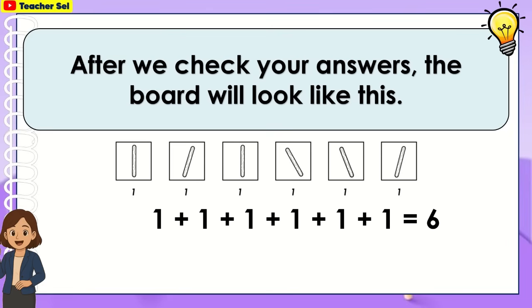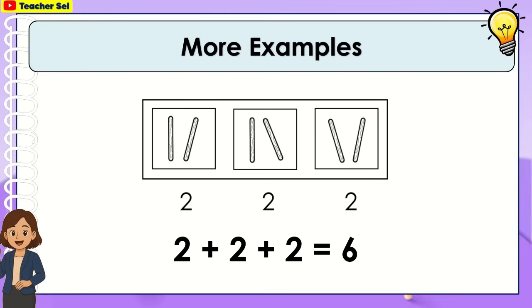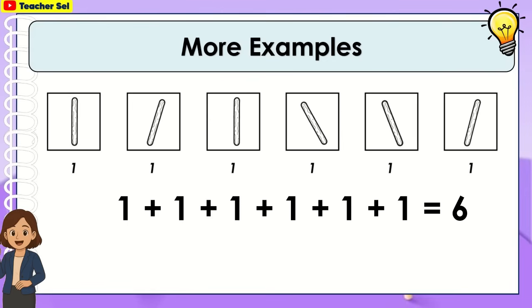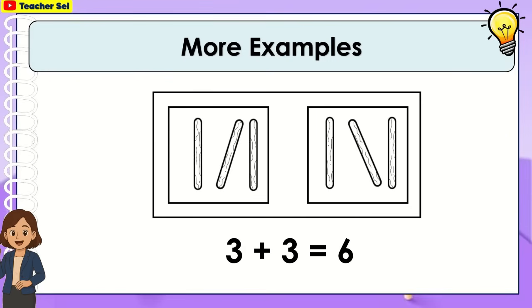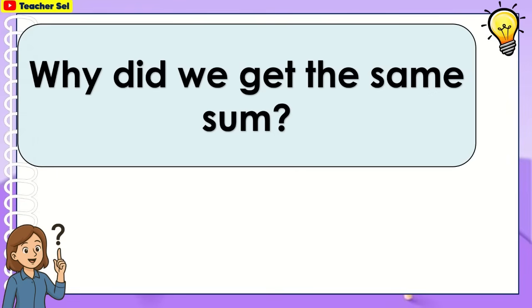After we check your answers, the board will look like this. 1 plus 1 plus 1 plus 1 plus 1 plus 1 equals 6. 2 plus 2 plus 2 equals 6. 1 plus 1 plus 1 plus 1 plus 1 plus 1 equals 6. 3 plus 3 equals 6.